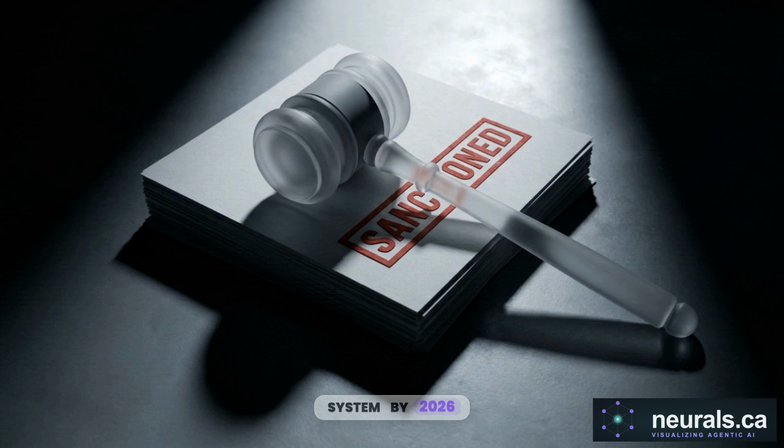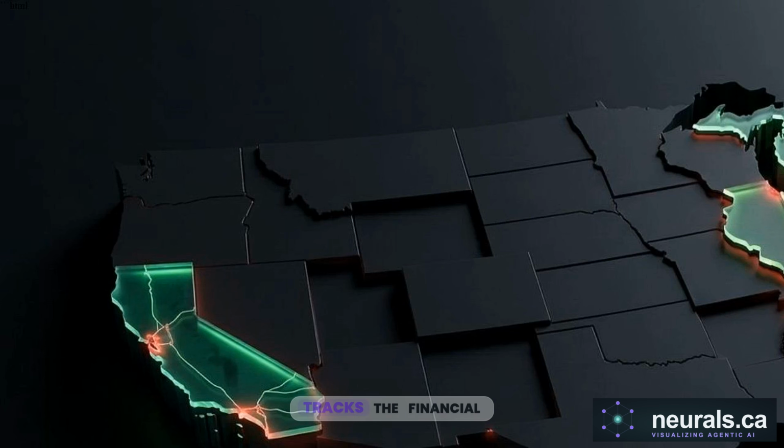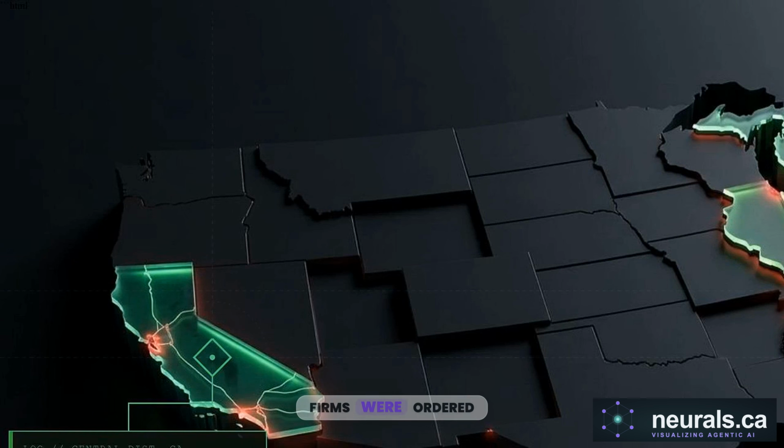By 2026, legal analytics trackers counted hundreds of court cases involving AI-fabricated citations, leading judges to formally sanction the attorneys responsible. This map tracks the financial fallout. In the Central District of California, 2 law firms were ordered to pay $31,100 in fees after submitting a brief filled with hallucinated citations. The Sixth Circuit handed down a similar $30,000 sanction for fake cases.